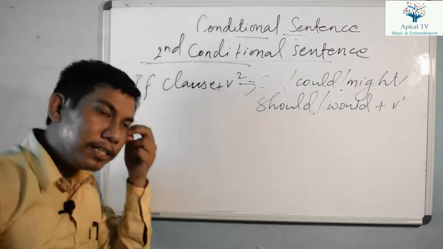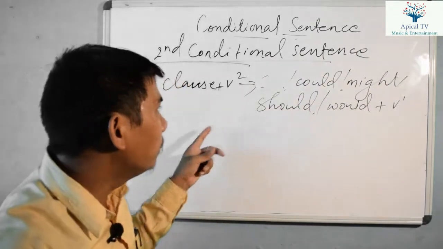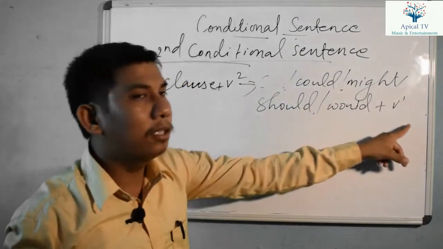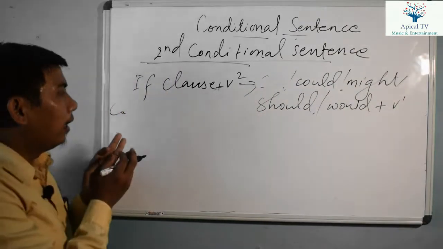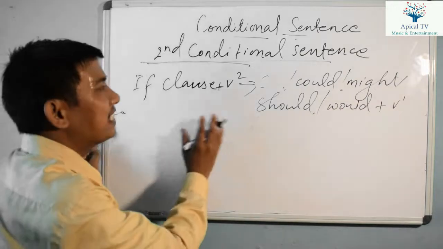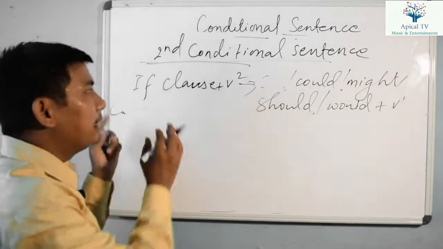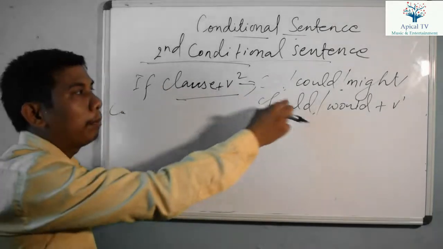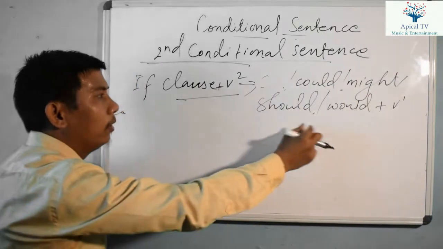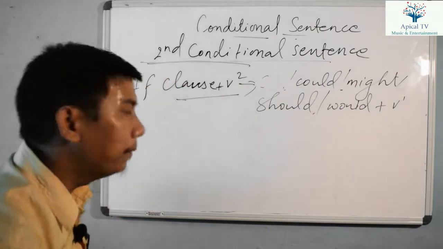In second conditional sentence, in the if clause there is always simple past. If there is simple past in the if clause, you have to use could, might, should, would plus verb 1, and it's very easy, because if you don't know the concept of second conditional sentence, you can solve it by seeing the structure, by seeing the past form, the simple past tense in the if clause. You have to use could plus verb 1, or should plus verb 1, might plus verb 1, or would plus verb 1. You have to use it automatically.